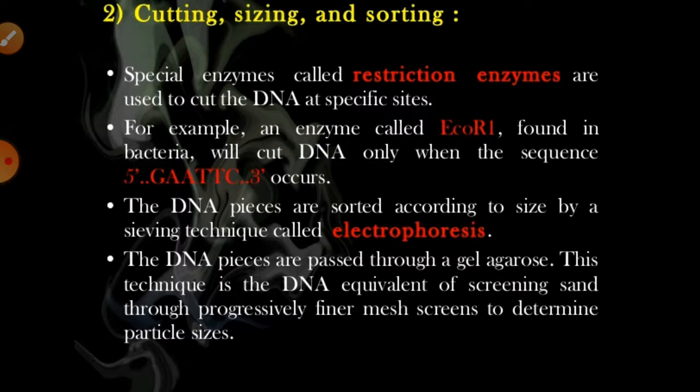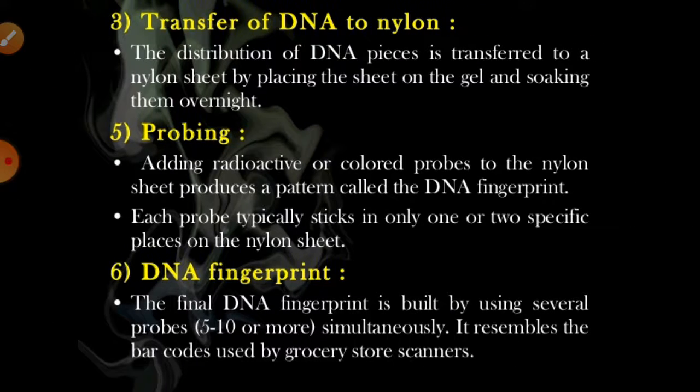First they are cut, then separated by sorting, put into the electrophoresis gel, the agarose gel. Due to this gel, the DNA moves as if through a sieve of progressively finer mesh, screening to determine the particular size. On the basis of that we can get the proper size.